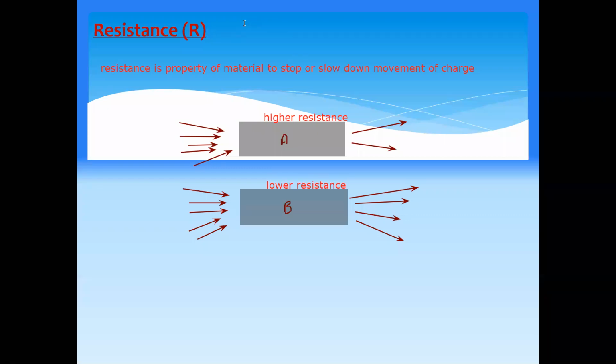For example, if there is another material which blocks the charges completely and does not allow any charge to flow out.